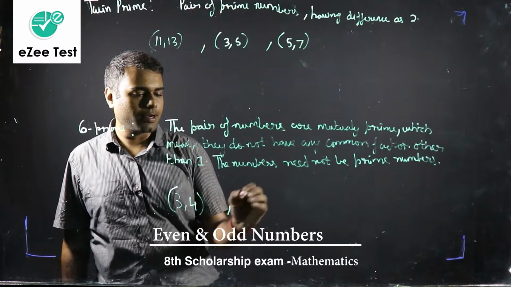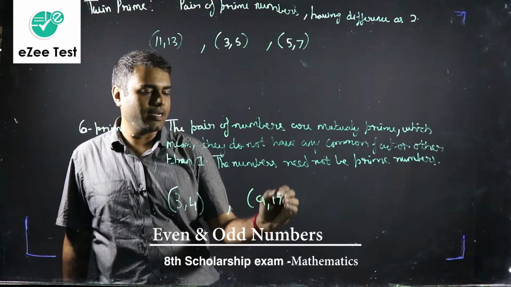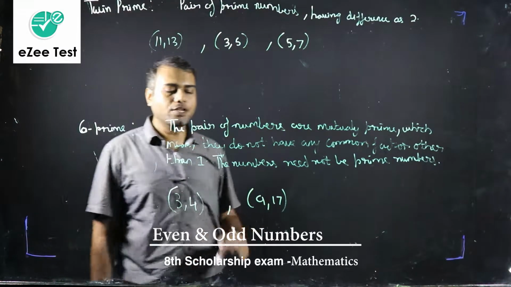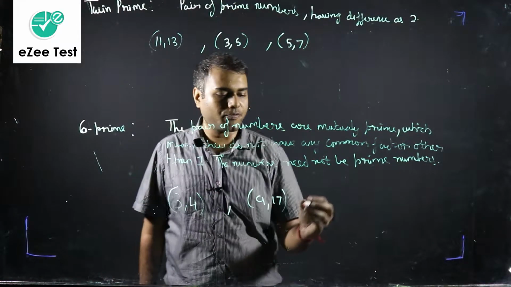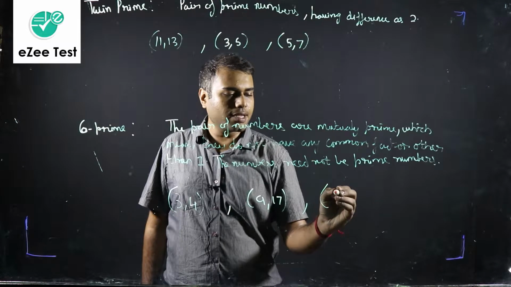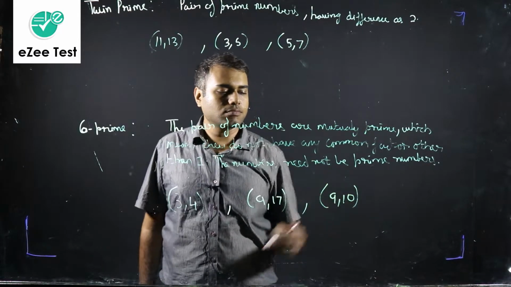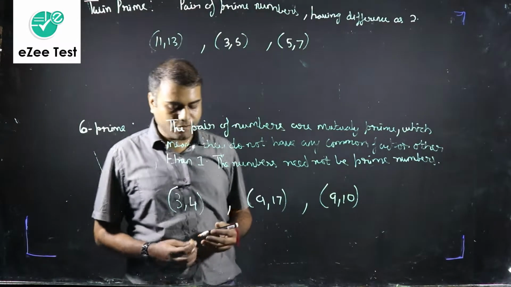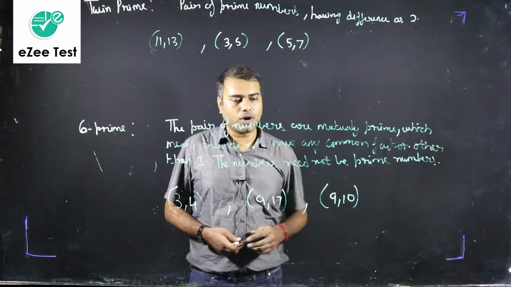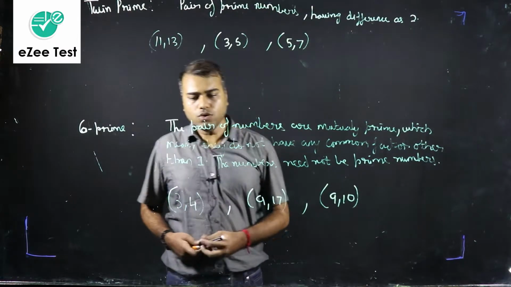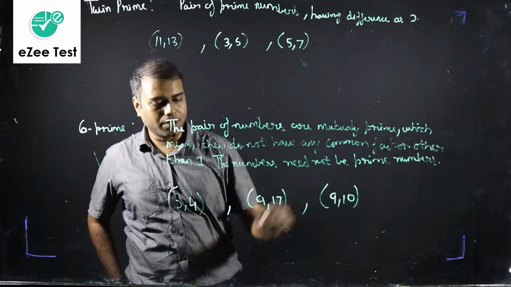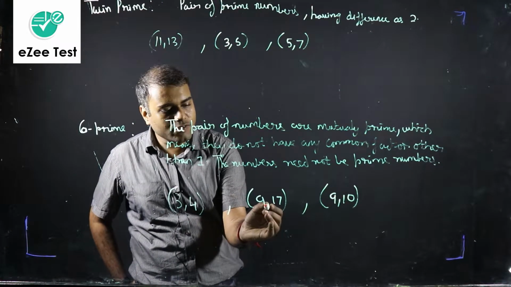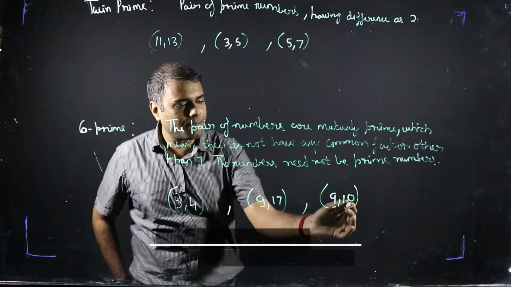Let's take another pair, say 9 and 17. Do they have any common factor? No. Other than 1, they do not have any common factor. Let's take another pair, 9 and 10. Are 9 and 10 divisible by any number other than 1? No. So we can say that these are pairs of co-prime numbers. Individual numbers need not be prime.